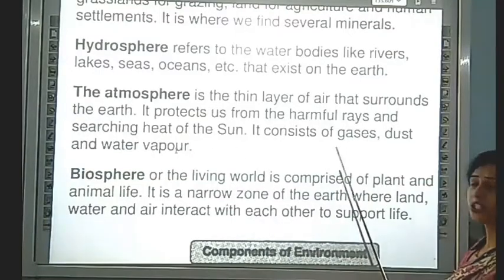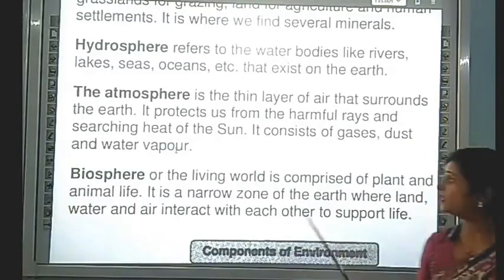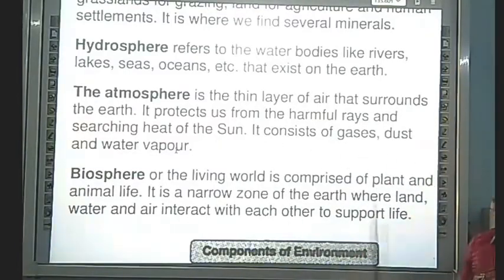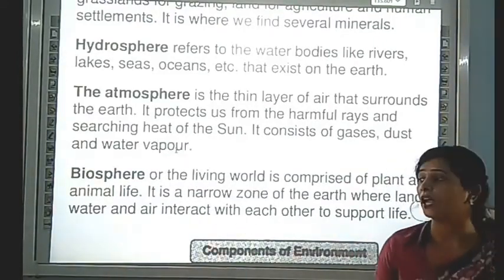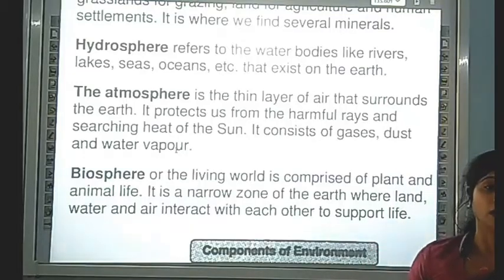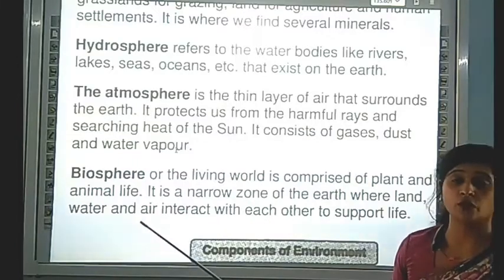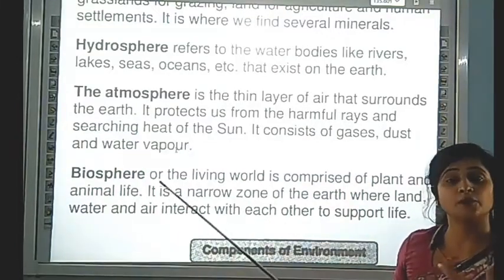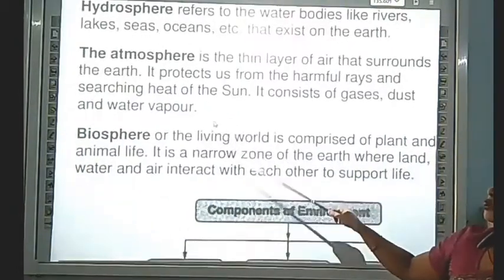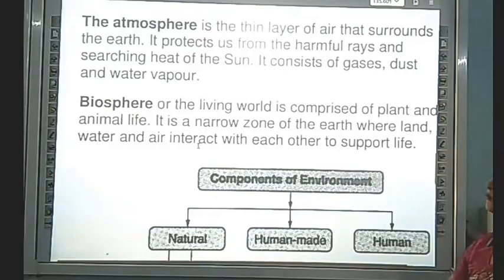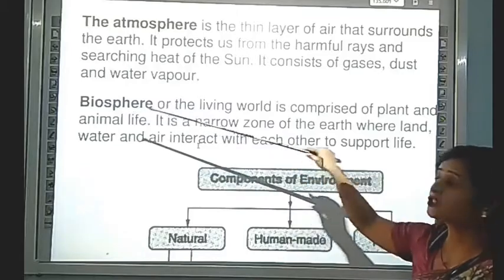The atmosphere consists of gases, dust and water vapors. The gases we inhale, like oxygen and nitrogen, are very essential for us. Human beings breathe using oxygen, and that is given by this atmosphere. So this atmosphere gives life to human beings. Now we are coming to our next and last sphere, that is the biosphere.